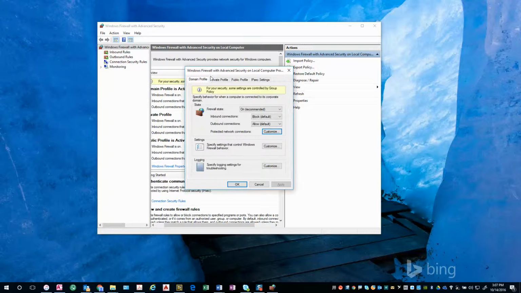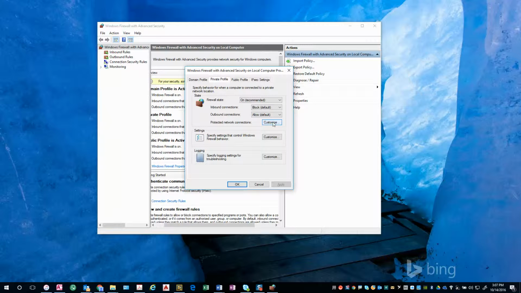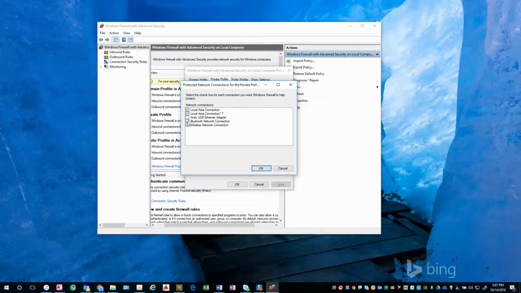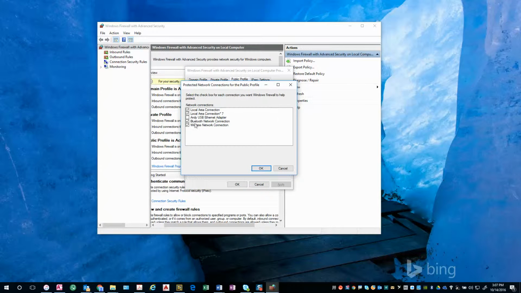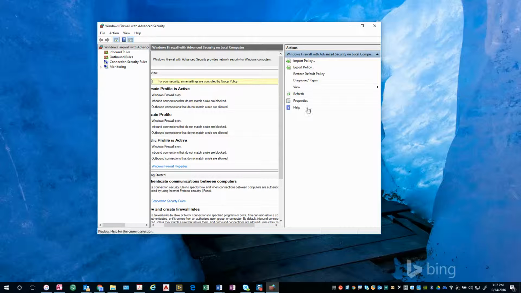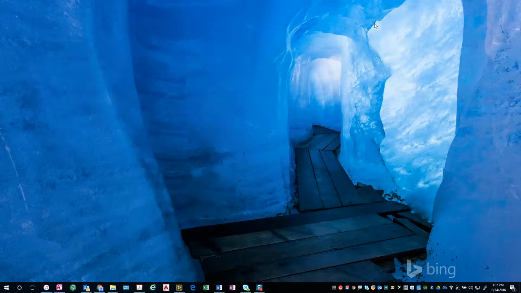Click on OK. You go into the private profile, click on the protected network connections and click on Customize. Again, make sure the Andy USB Ethernet adapter is unchecked. Click OK. Then under the public profile, click on the Customize button here, and again, make sure that the Andy USB Ethernet adapter is unchecked. Click on OK. Click on OK. And you can close this up. So we've gone through the proper steps of setting up the Ethernet port that I'm going to be using for this communication.